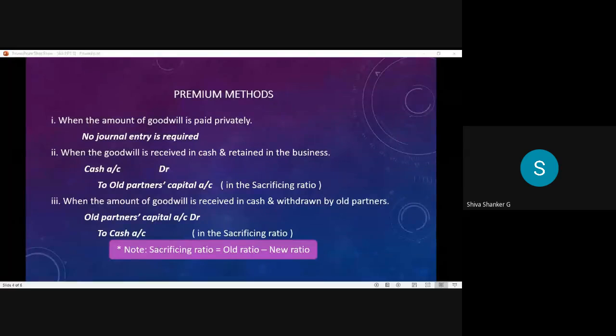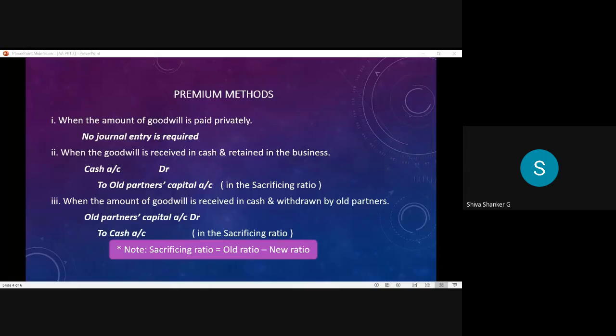If in the question the sacrificing ratio is not given, then what do we have to do? We need to calculate the sacrificing ratio. How to calculate it? The principle is there now: old ratio minus new ratio. They give the old ratio in the question and also the new ratio in the question. With the help of old ratio and new ratio, we calculate the sacrificing ratio. It's very simple.